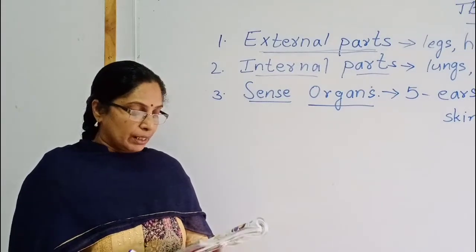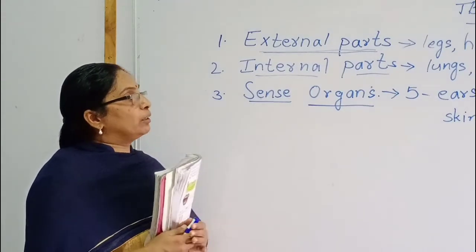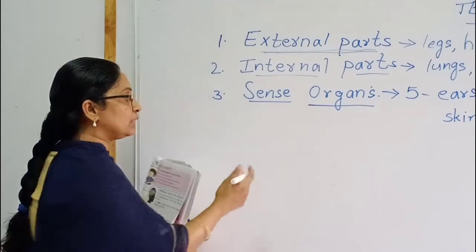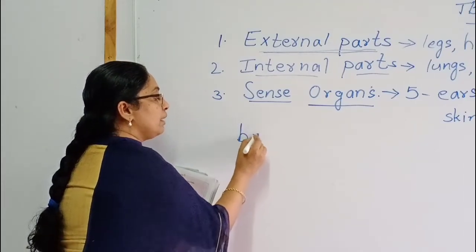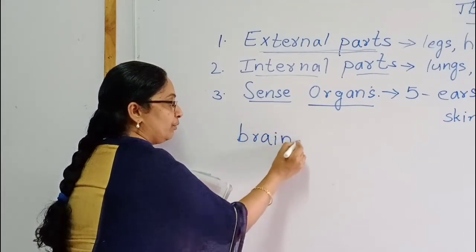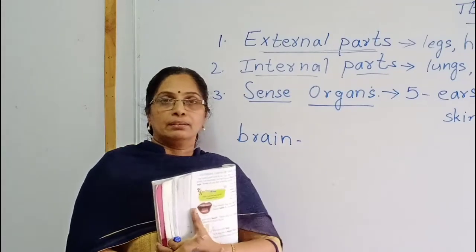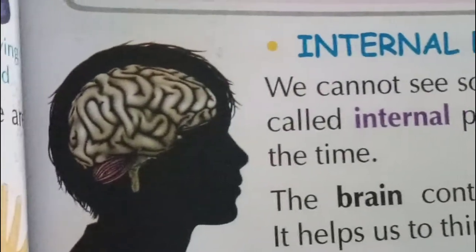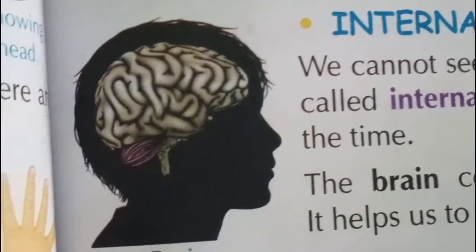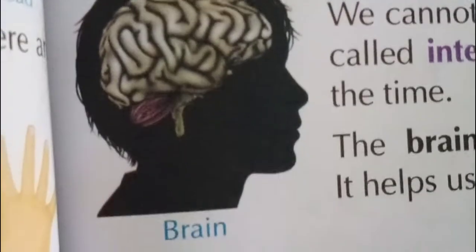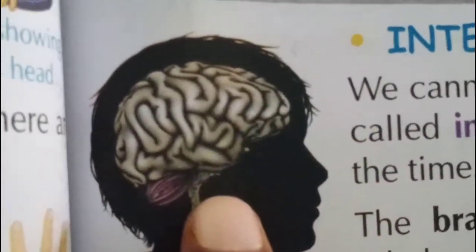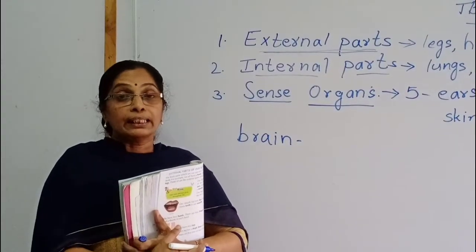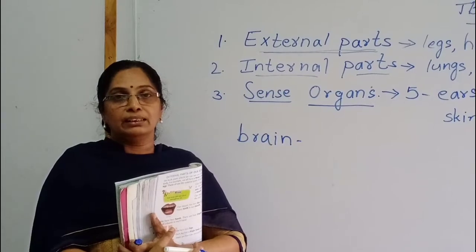First we are saying about the brain, children. Where is the brain? It's here in our head, inside of our head. The head consists of the brain. What are the works of the brain, children? Thinking.